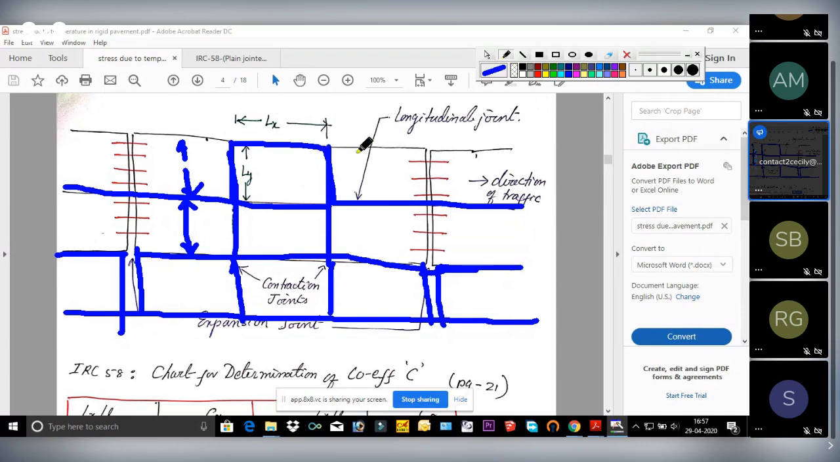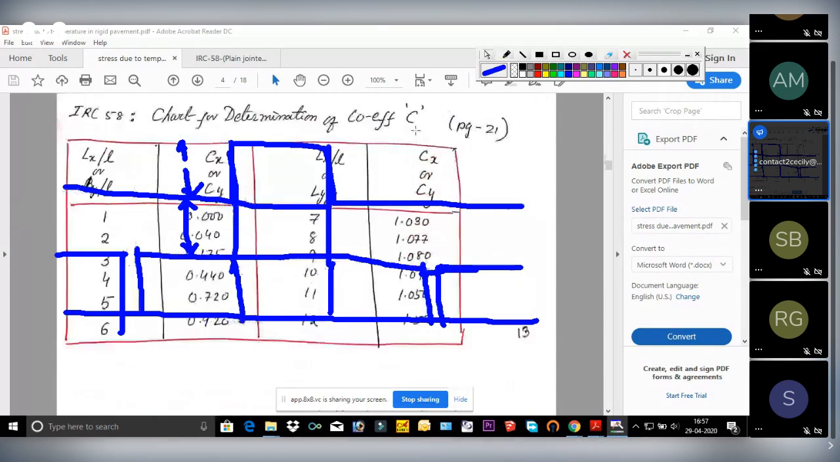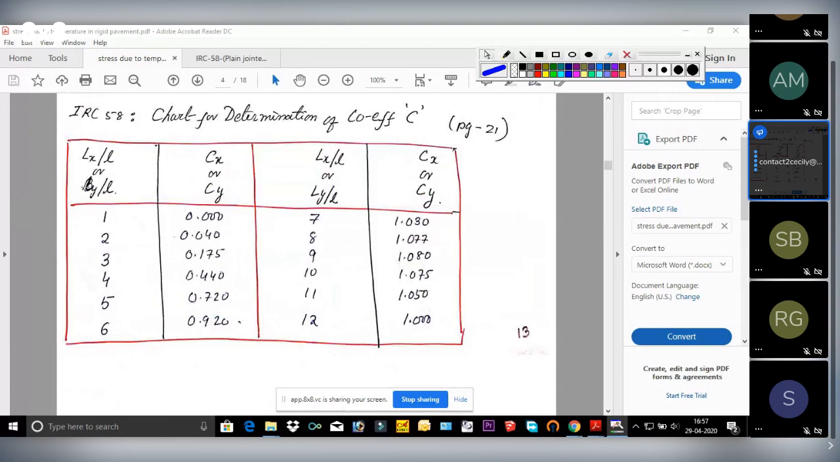Any doubt? No, ma'am. Okay, see here, this ratio is dimensionless, right? This is also a length dimension, this is also a length dimension. This is the radius of relative stiffness, whose unit is centimeter, and this one I am saying is in meter. We have to convert this into centimeter. If this value is given in meter, suppose the length of the slab, whatever is given in meter, we have to convert it first into centimeter, then divide it by the radius of relative stiffness.